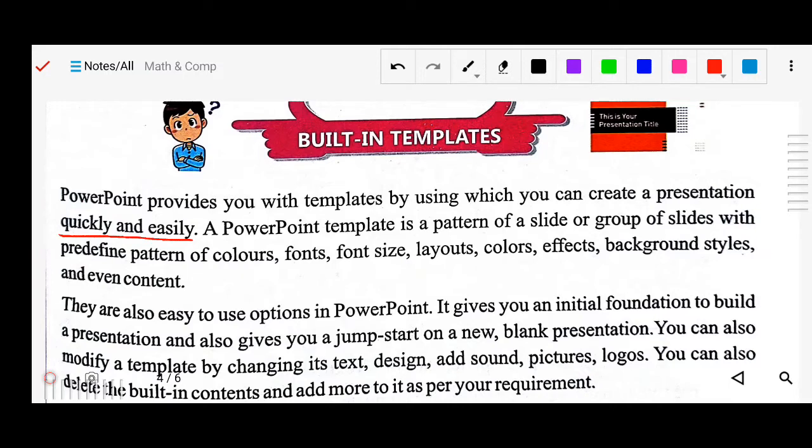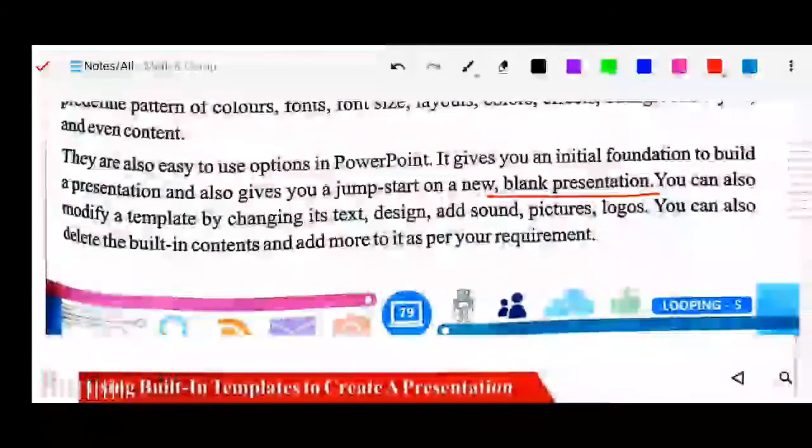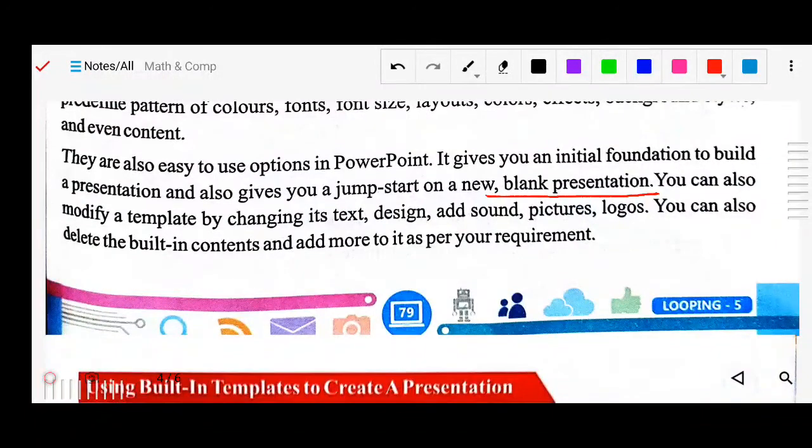Okay, so there you can get the blank one also. Means there is a simple blank white presentation you will get, and you can create from it, and some are already created, that come under the templates. You can also modify a template by changing its text, design, add sound, picture, logo. So whatever templates are provided by MS PowerPoint, there we can also do some modification, some changes.